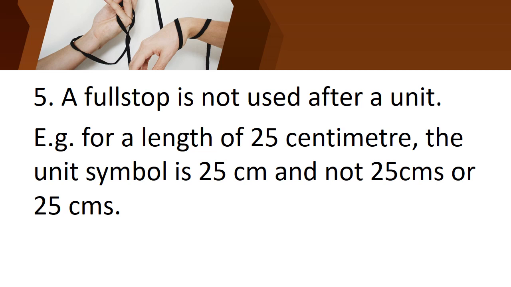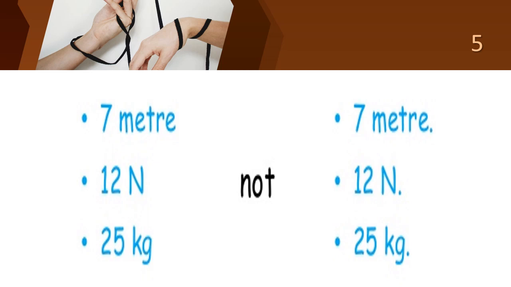5 centimeter. I bought 5 centimeter. If you said so, you should not end with a full stop. You should not use any full stop or plural form in units. Children, let's see the examples. 7 meter: you should not write it as 7 meter with a full stop. 12 Newton: you should not put the full stop there. That is wrong. And 25 kilogram: you should not put a full stop there. Full stop should not be used in the unit. Can you all understand, children?